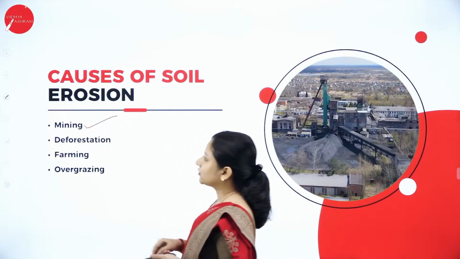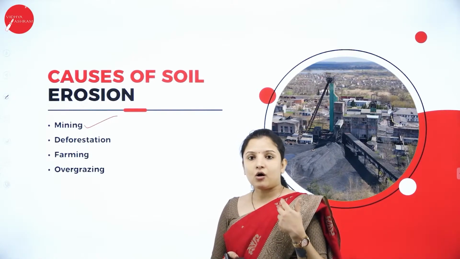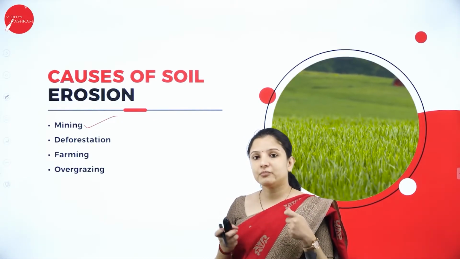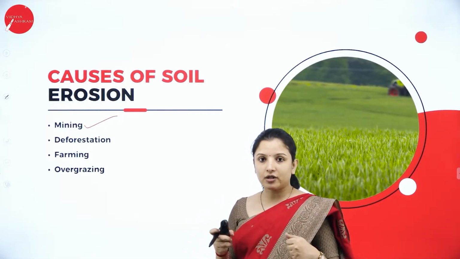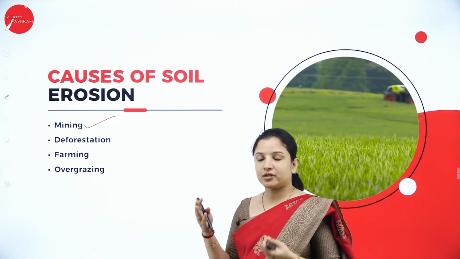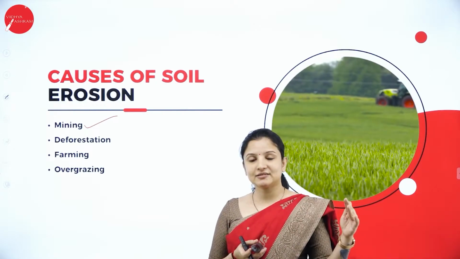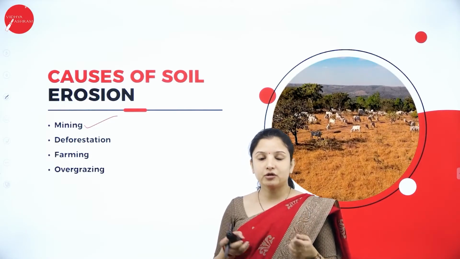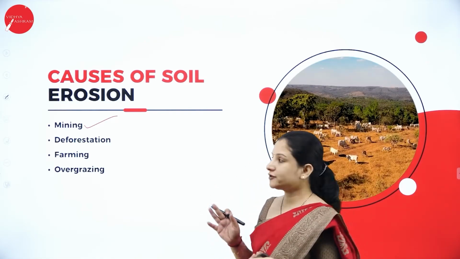Mining is one of the causes of soil erosion. So what is mining? Extraction of minerals and metals from the earth's crust, the earth's surface, right? During mining, a lot of heavy equipment is used for drilling the soil and all that. That will lead to land degradation and therefore soil erosion. It will loosen the soil. You might have seen in some mining sites where trees completely vanish because the soil has become loosened by the heavy drilling machines used for mining. So mining is one of the causes of soil erosion.